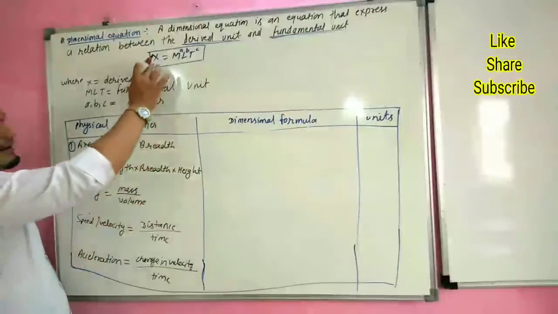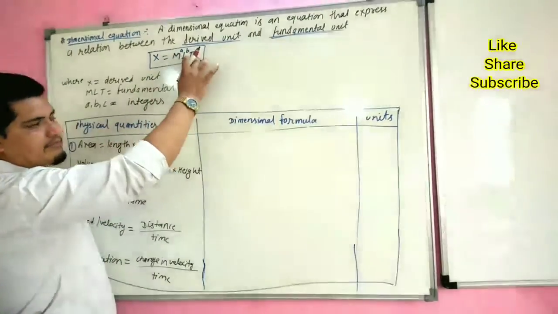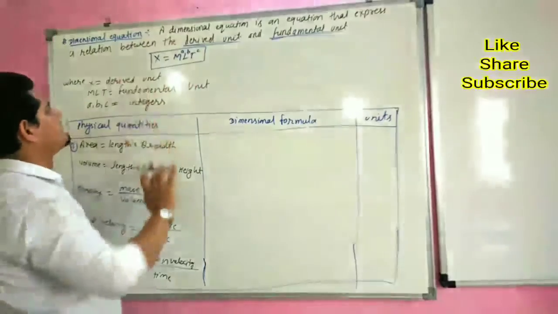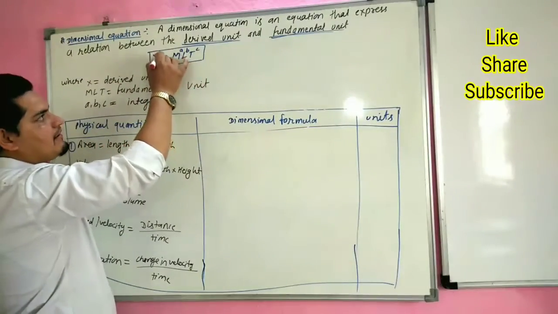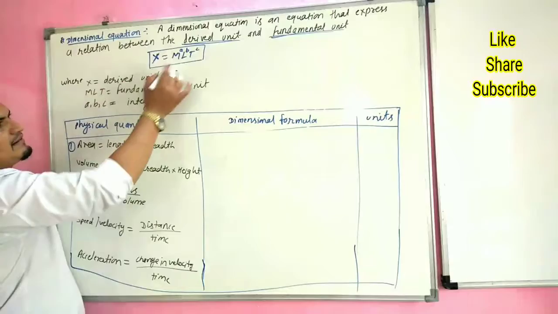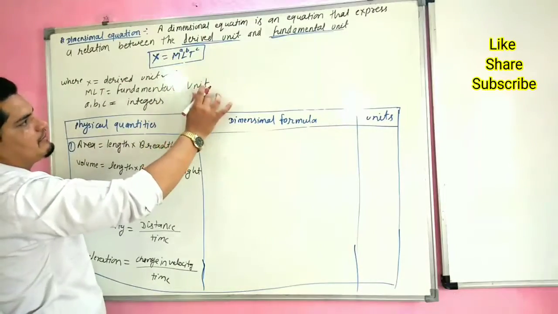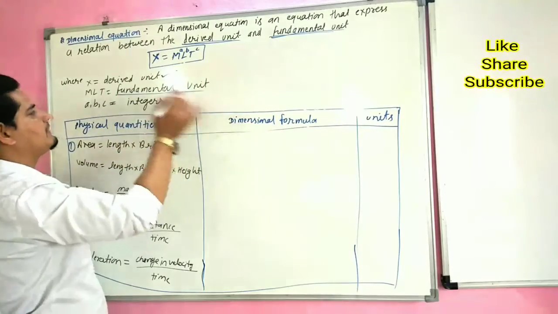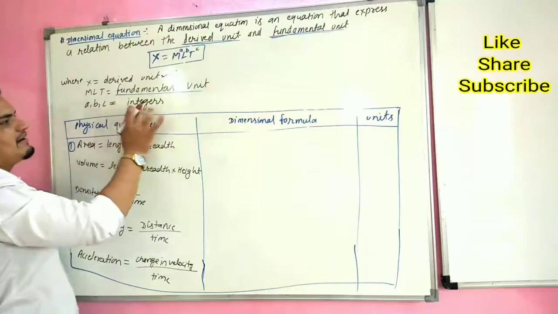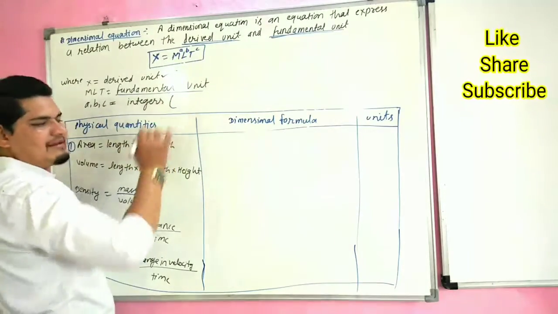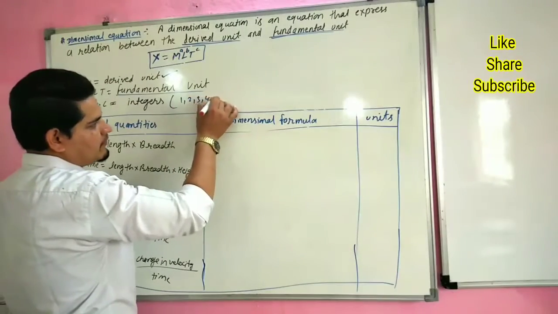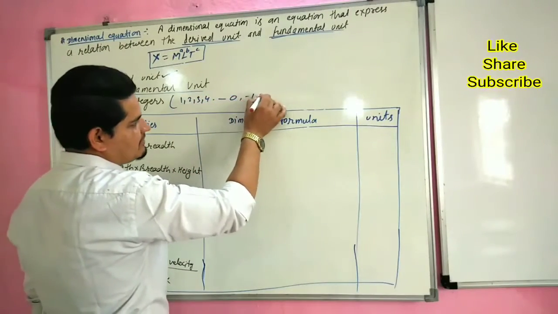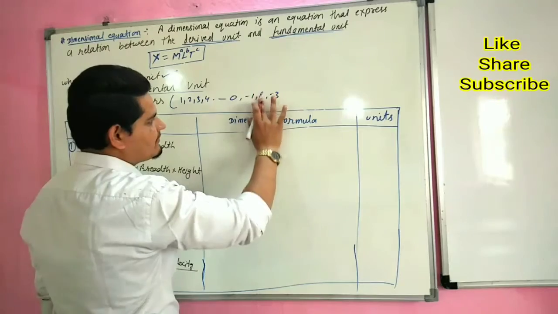Its formula is X is equal to M L T to the power a, b, c, where X is the derived unit, and this M L T is the fundamental unit. And a, b, c are integers. Integer means all the numbers with positive and negative sign: 1, 2, 3, 4, 0, -1, -2, -3.